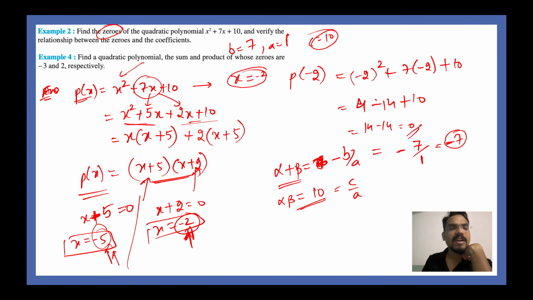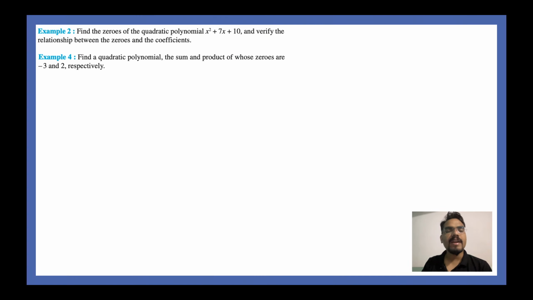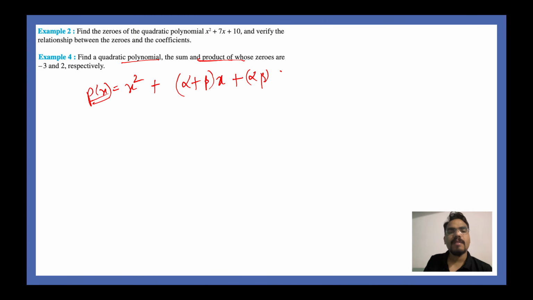Now next is a different type of question. Let's move on to question number 4. It says, find a quadratic polynomial, the sum and product of whose zeros are so and so. So let's say there is a polynomial, it can be written as x square plus alpha plus beta times x plus alpha times beta. So x square plus alpha plus beta times x plus alpha beta, this will be your quadratic polynomial. P of x is equal to this. How do you write it using this given data?